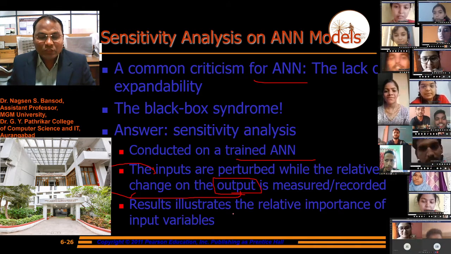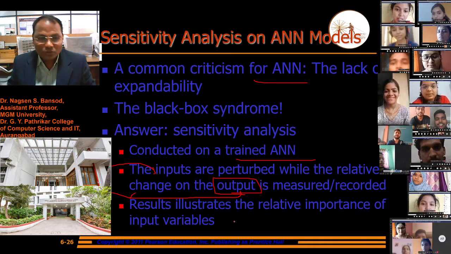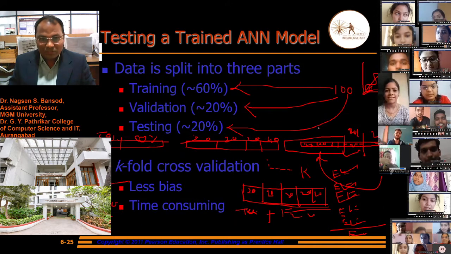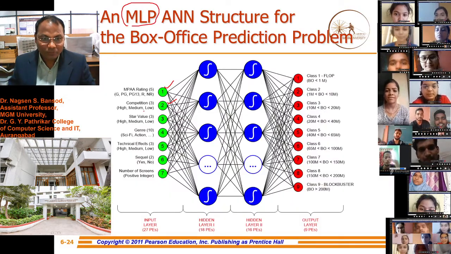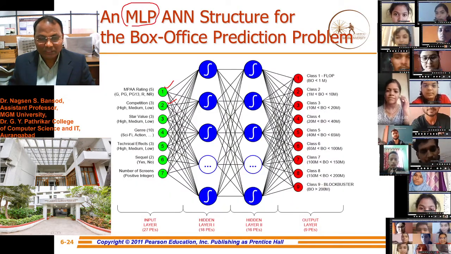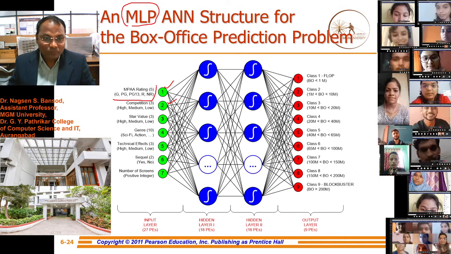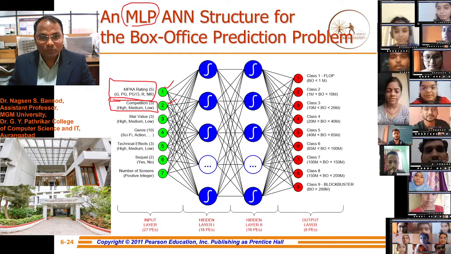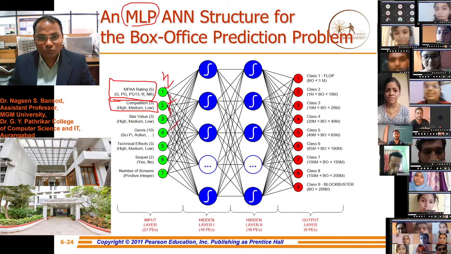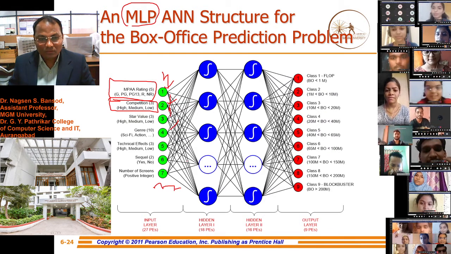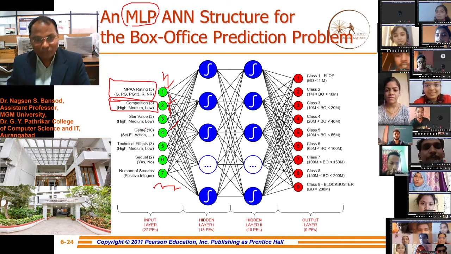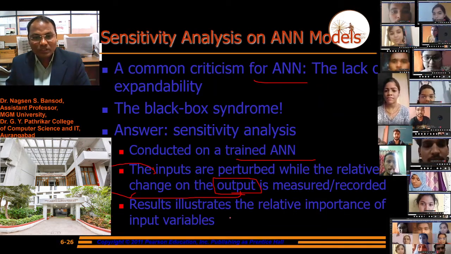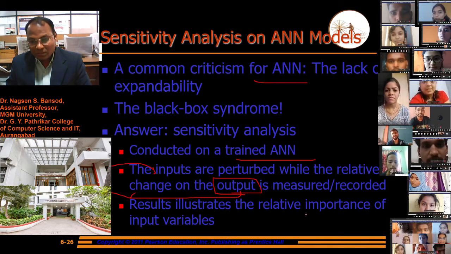The result illustrates the relative importance of the input variable. This output is based on the input variables, which we are giving as input, like x1, x2 up to x7. On the basis of these features, these input parameters, the output is illustrated.